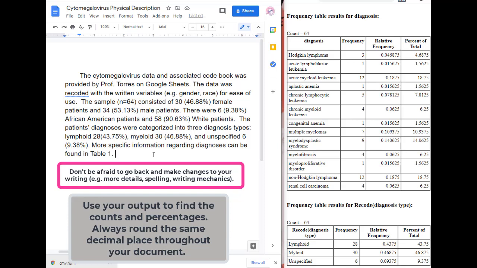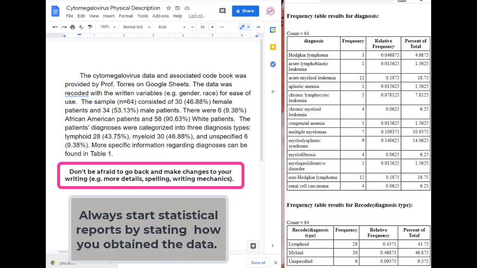There were 6, 9.38% African American patients and 58, 90.63% white patients. The patients' diagnoses were categorized into 3 different diagnosis types. Lymphoid, 28, 43.75%. Myeloid, 30, 46.88%. And unspecified, 6, which is 9.38%. More specific information regarding diagnoses can be found in Table 1.